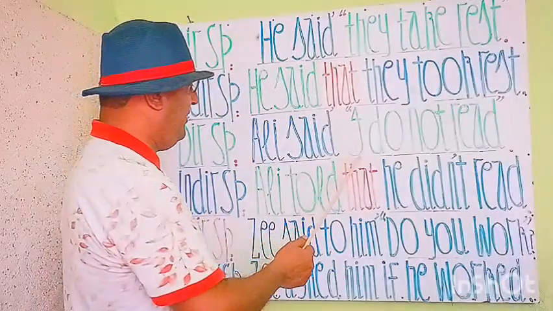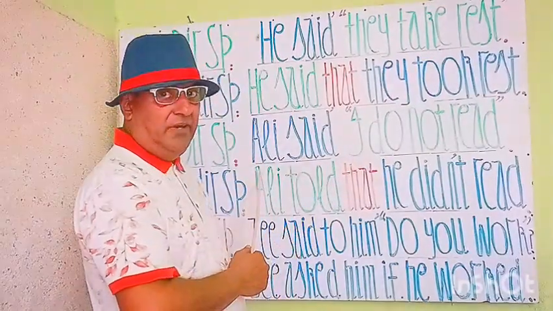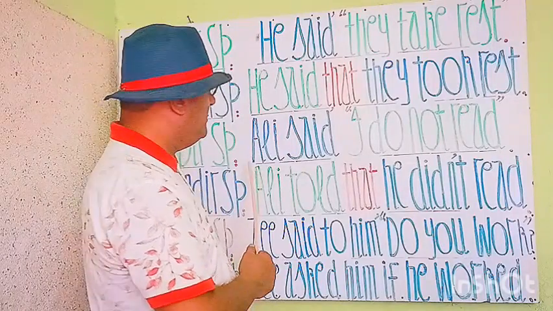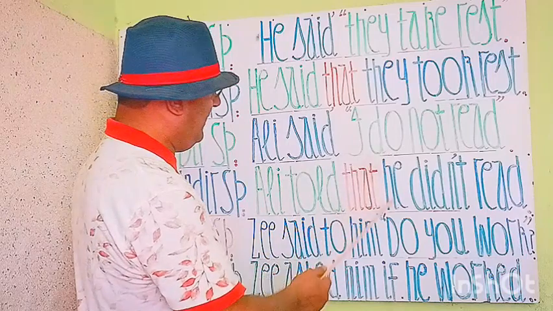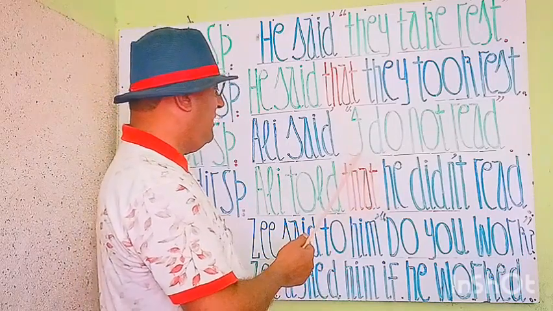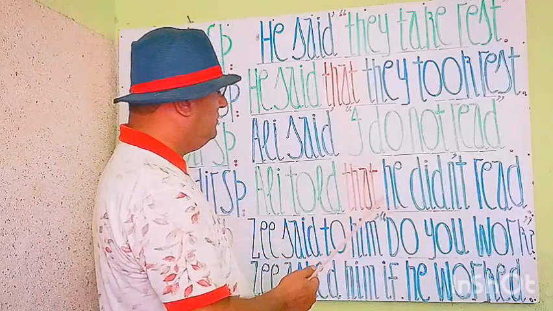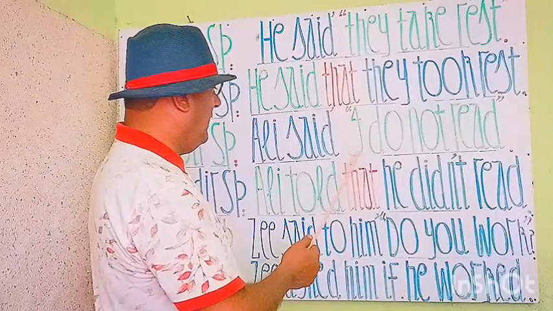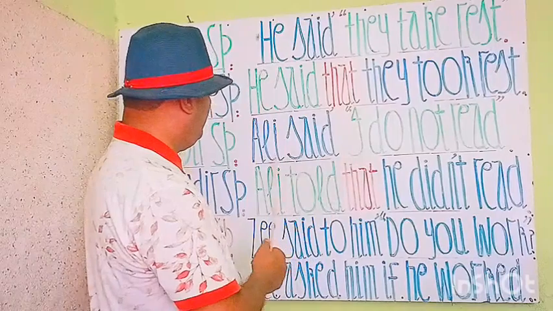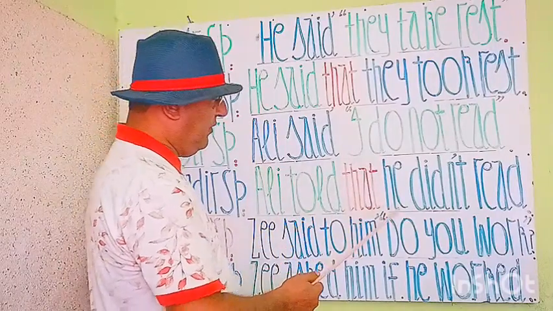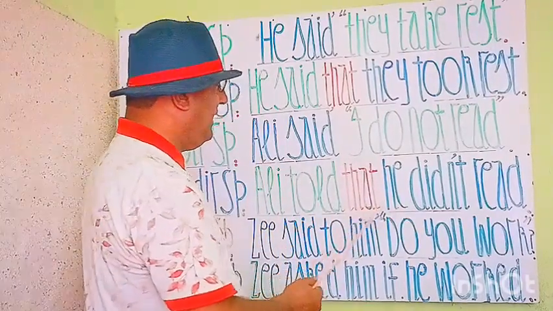So I is replaced by Ali according to the rules of narration. The pronoun of Ali is he, that's why we will write here he. That he.